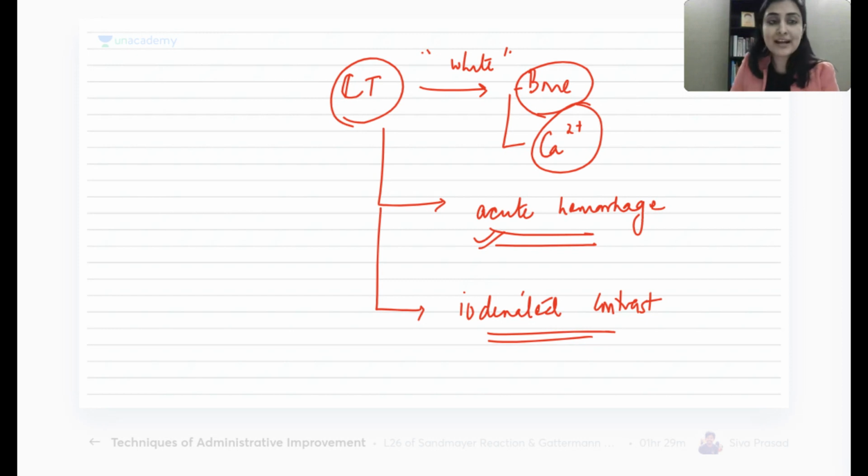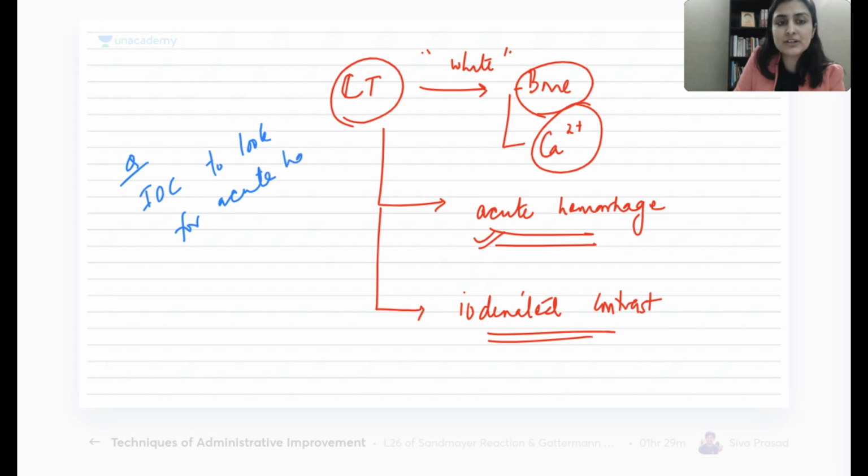So now, whoever had asked that question, when I ask you what is the investigation of choice to look for acute hemorrhage, what will you tell me? You will tell me CT, because on CT it appears white, I already know. Okay, one extra question: will you give contrast? You will not give contrast. Non-contrast CT versus contrast-enhanced CT.